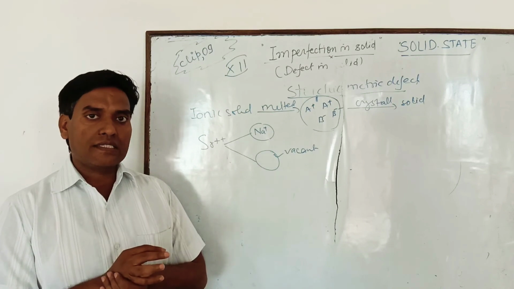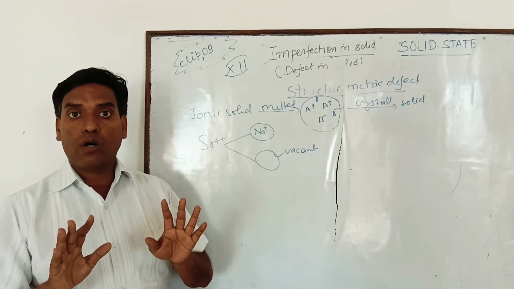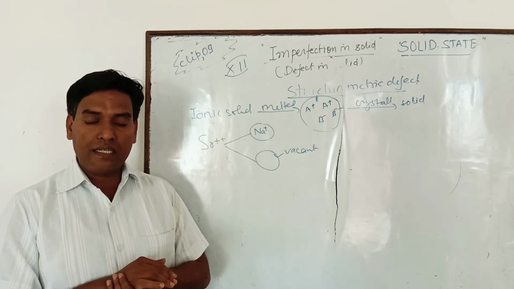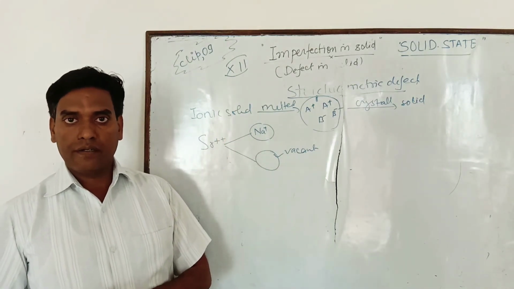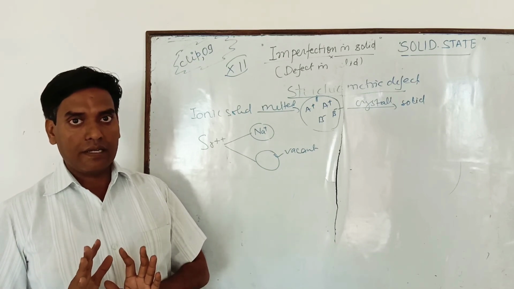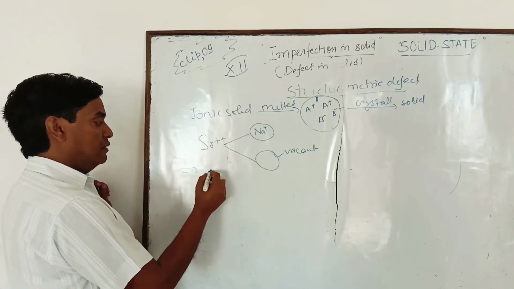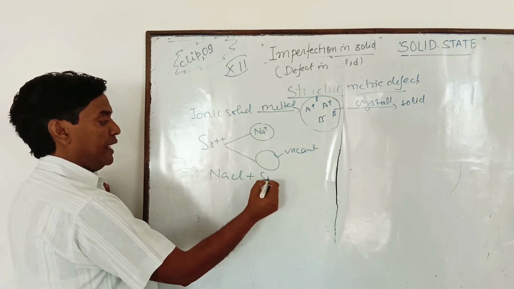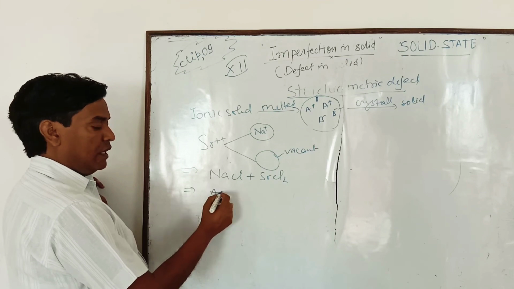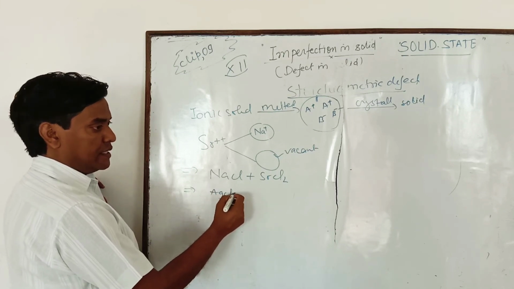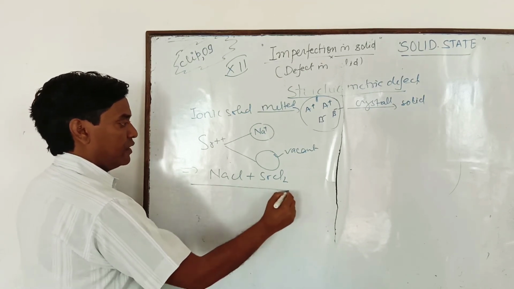If 10 Sr2 plus ions are there, then how many Na plus ions are replaced? 20 Na plus ions are replaced. Out of these, 10 are occupied by Sr2 plus ions and 10 remain vacant. That type of defect is known as impurity defect. I hope you understand well. Clear? One more thing: the example of impurity defect is NaCl with SrCl2, and a second example is AgCl plus CdCl2. We can write this down.